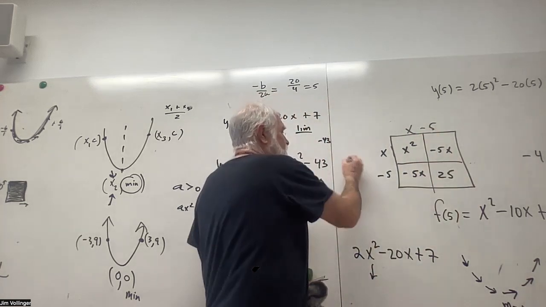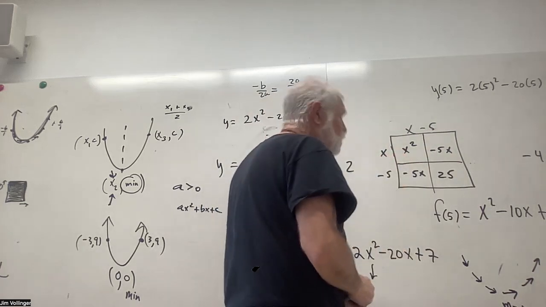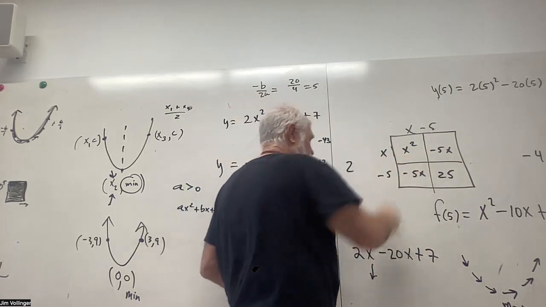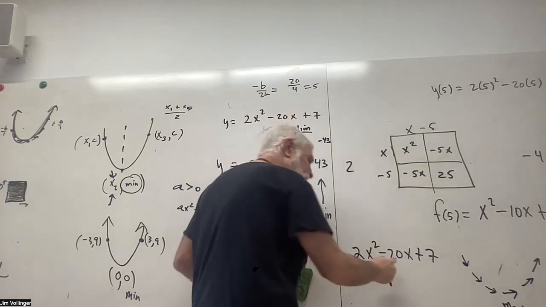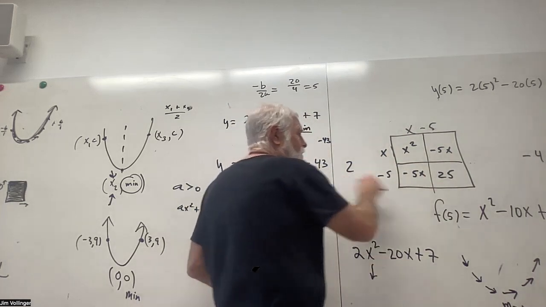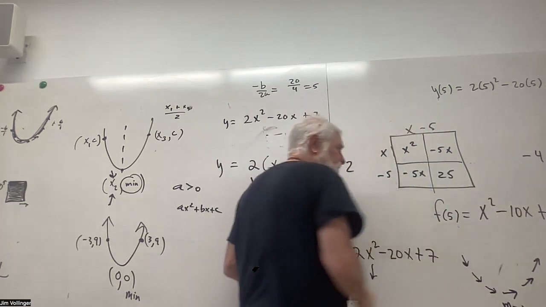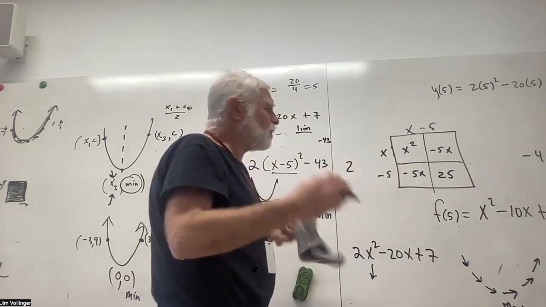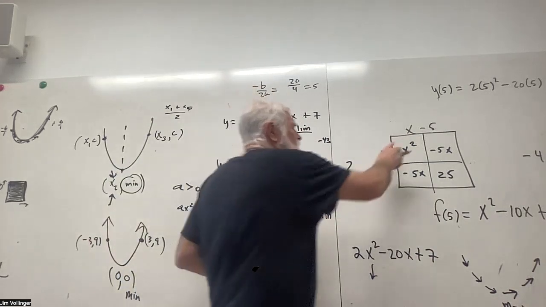All right, so what happens if I double the x squared? I get 2x squared. Oh yeah, I wrote it here. So if I double the x squared, I get 2x squared, minus 5 is minus 10. If I double it, I get minus 20. Doubling 25 gets me 50, and 50 minus 43 gets me 7. That's in graphing form here. Okay, but let's put 5 in. That's supposedly the most important number, so let's put 5 in.